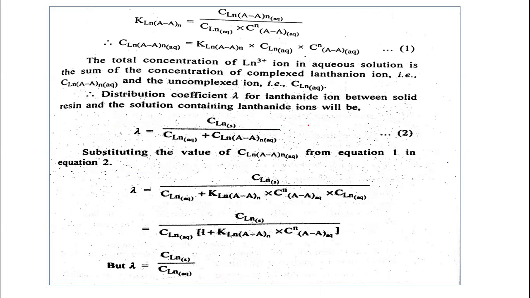Suppose the released lanthanone ions are going to form the complex with, say, the citrate ion, that is the complexing agent, and the lanthanone citrate complex is formed here.